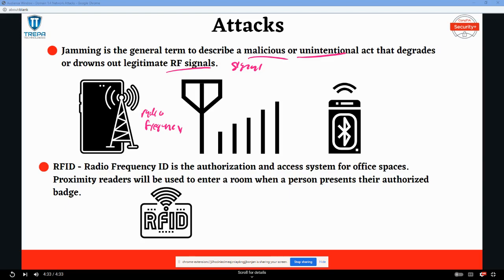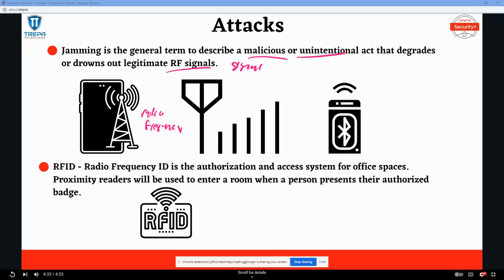So now let's get into some more specifics. RFID, radio frequency ID, is used for access and authorization in badging systems. In a badging system, you'll have proximity readers installed at doorways that are the key component to sending and transmitting information from a badge that will allow or deny user access to a sensitive area.